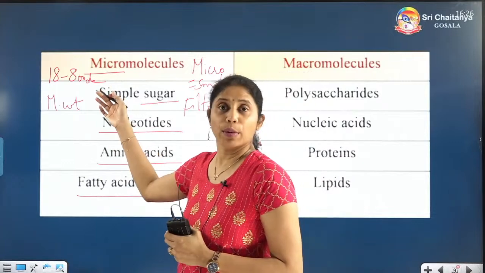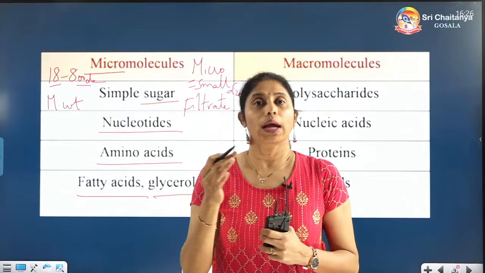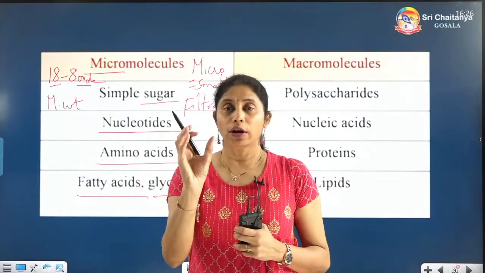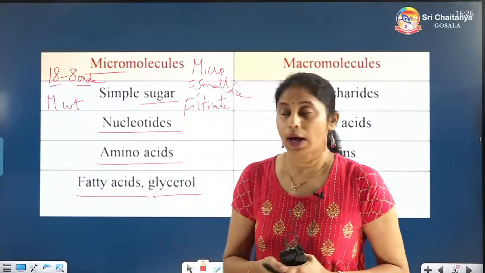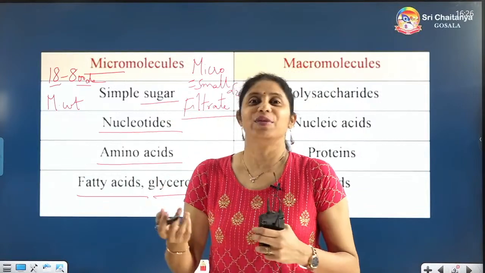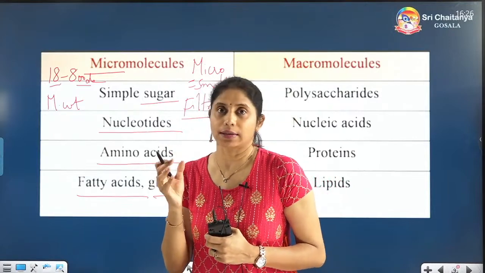That is the minimum value and this is the maximum value. So if any molecule has a molecular weight in between these two values, then it is considered a micromolecule, and it will be there in the filtrate portion. No need for you to search anywhere. Obviously, it will be there in the filtrate portion because it has very small size.